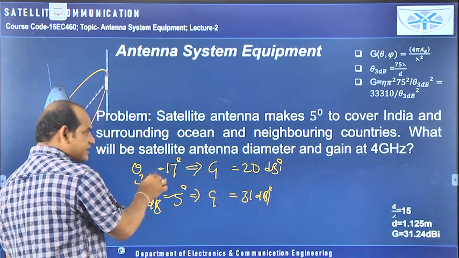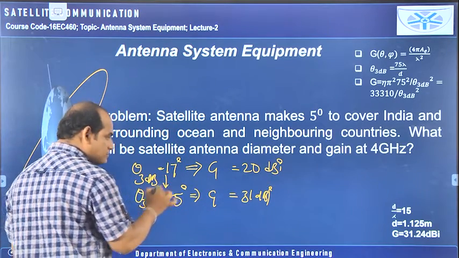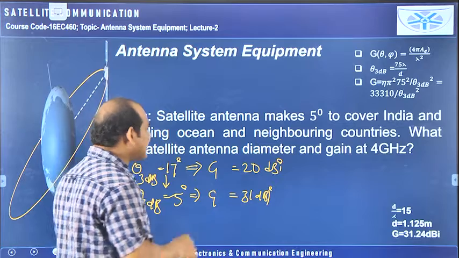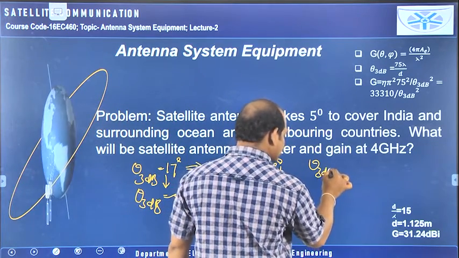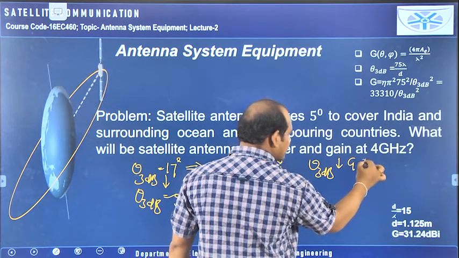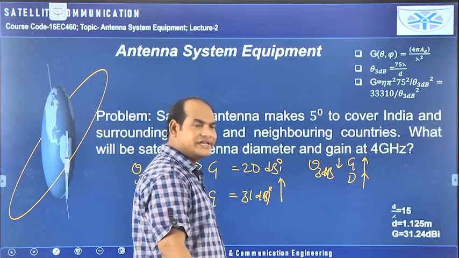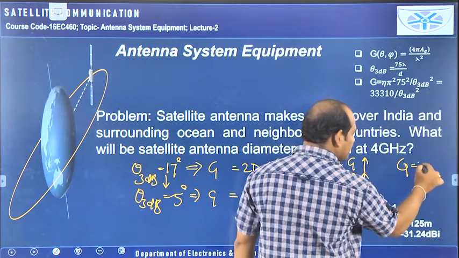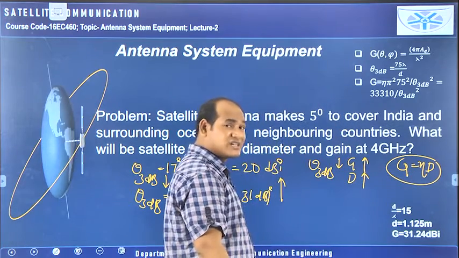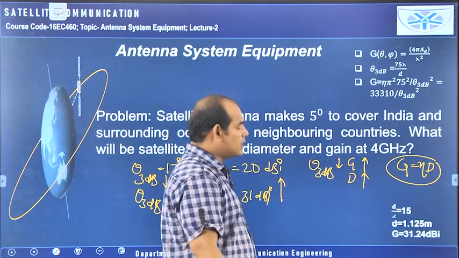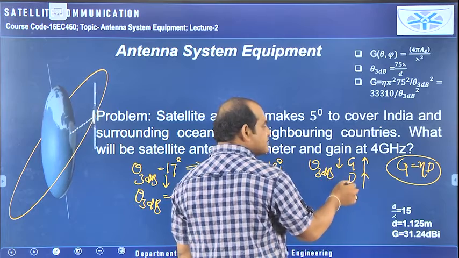we are able to understand that these two are related to this theta 3 dB. So half power beam width is equal to 17 degrees, at that time you have a certain amount of gain, and here this half power beam width is reduced. This half power beam width is reduced means the gain is increased. Whenever half power beam width is decreased, gain is increasing. If gain is increasing, you can tell directivity is also increasing, because gain is equal to eta into directivity. This one already we have seen, gain is equal to eta into directivity. So if G is increasing, D is also increasing for the same antenna with the same radiation efficiency eta.